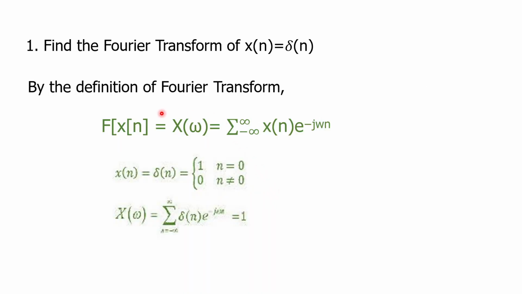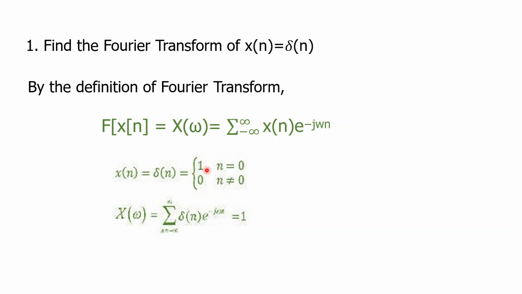So for first problem we will see for del of n. So what is the formula first? For Fourier transform of x of n, which is represented as X of omega, this is the formula: summation from minus infinity to infinity x of n e power minus j omega n. So here the signal is del of n, impulse.